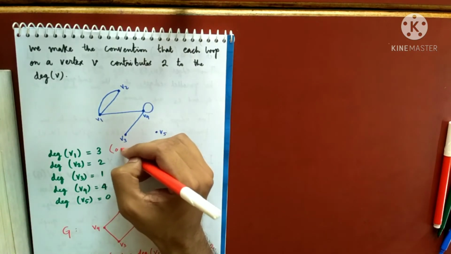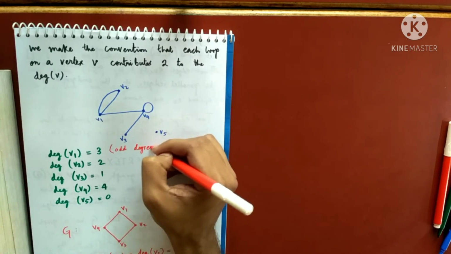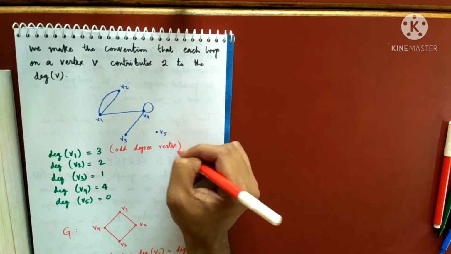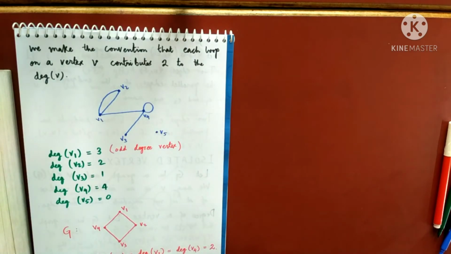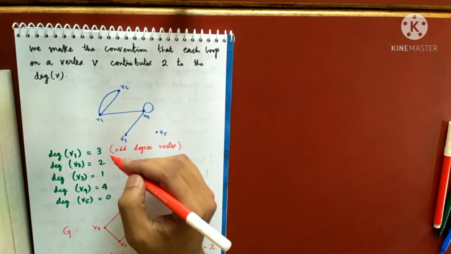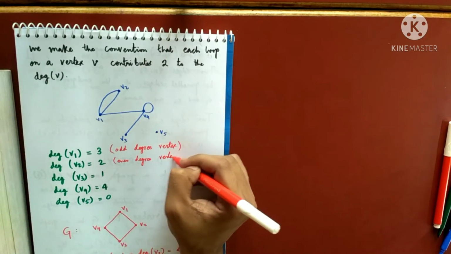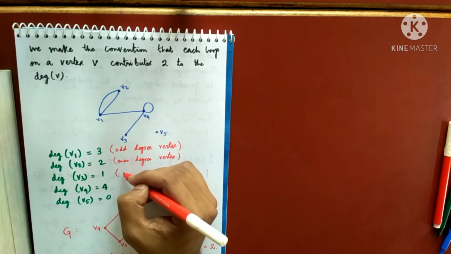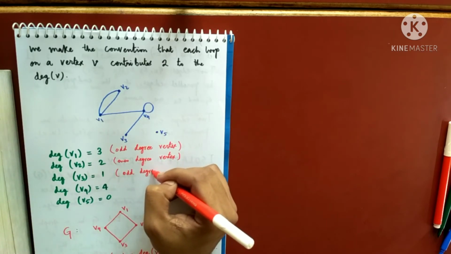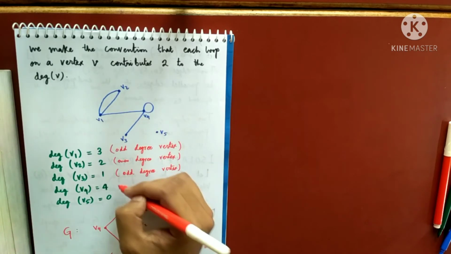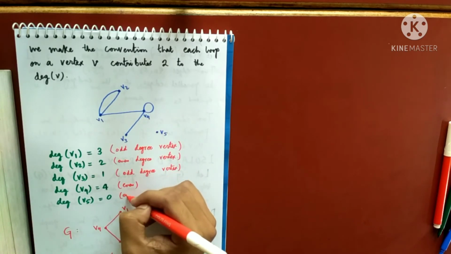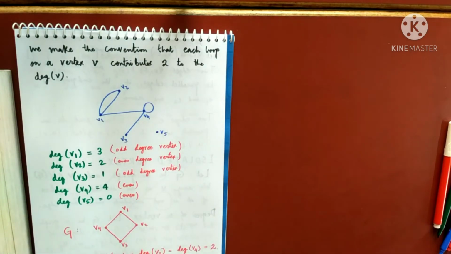So this is an odd degree vertex. When I talk about an odd degree vertex, I'm talking about those vertices which have odd degree. And this is an even degree vertex, this is odd, and this is even, and this is even. So we have this terminology, but I am not giving any definition for this, that's just a waste of time. I hope you are clear with this, right?